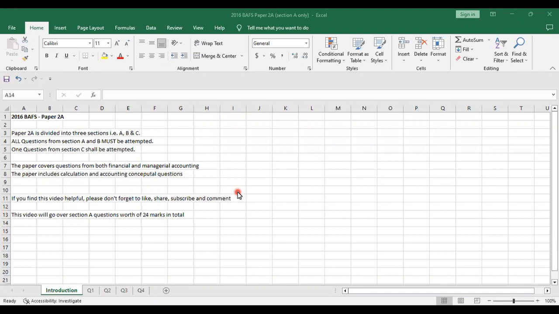Generally speaking, the paper covers questions from both financial and managerial accounting. The type of questions includes calculation and conceptual questions. So it's not only calculation, but it also includes some conceptual questions. For example, you might need to remember different accounting principles or different applications that you will see in the exam.